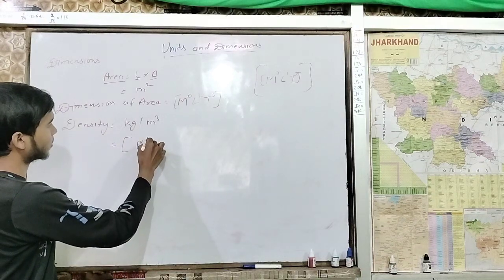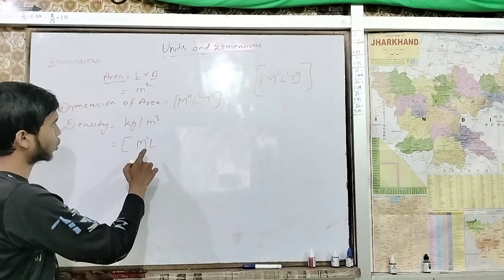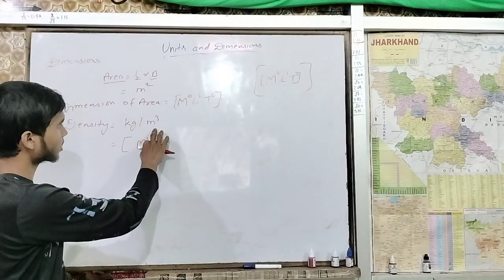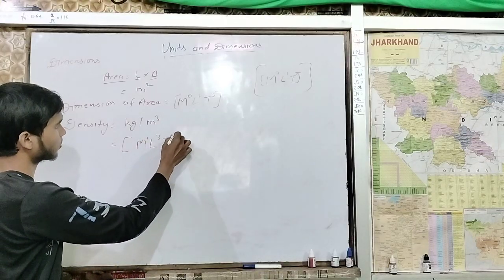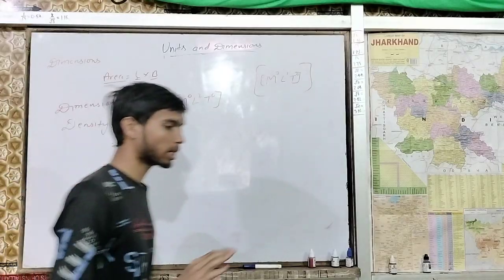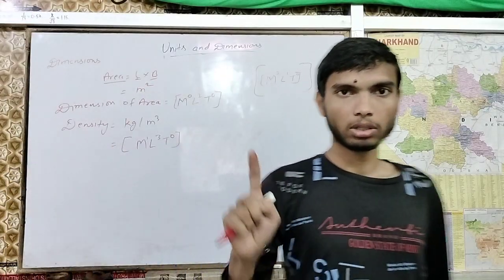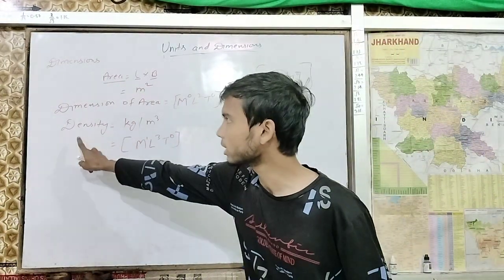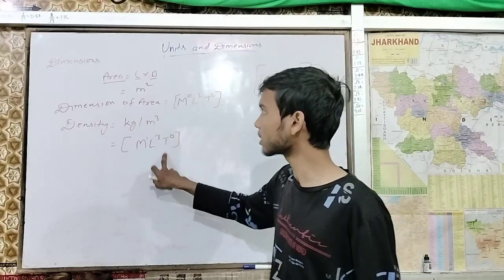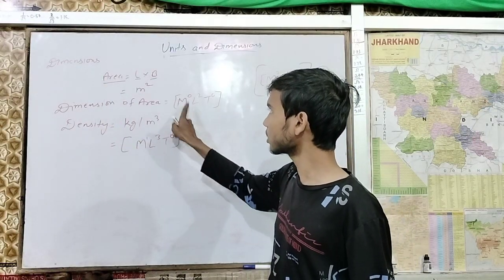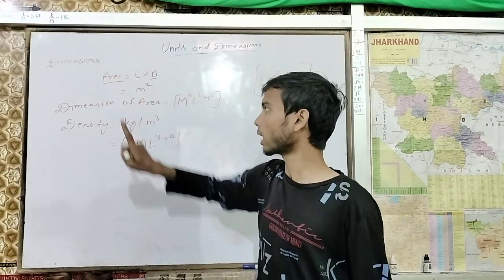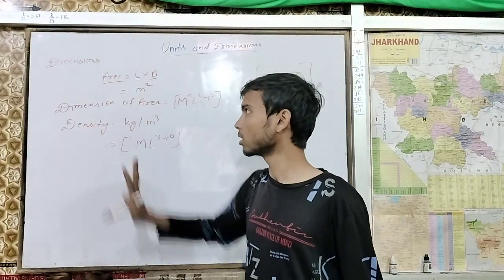So next we have L. L is a length. So length is coming how many times? 3 times. T is 0. This is the dimension for density. We can't say that this is the dimension for area. No, this will be wrong. This dimension is for area. This dimension is for density.